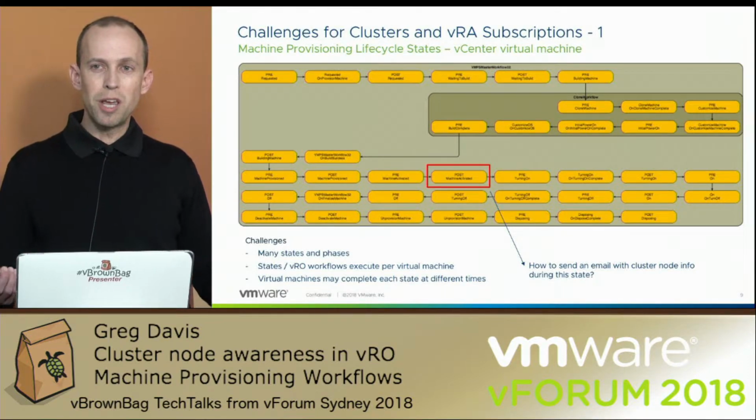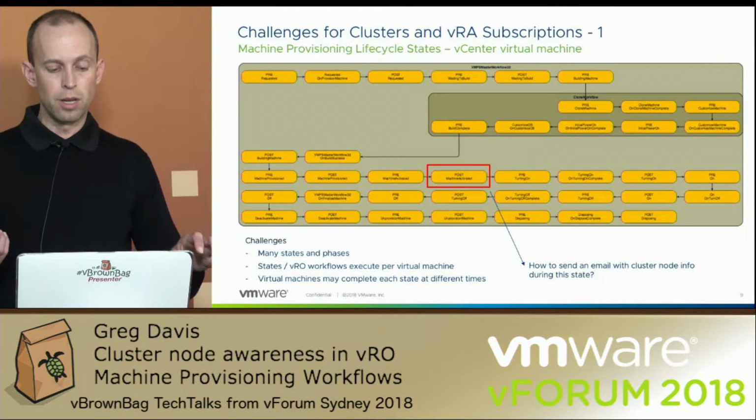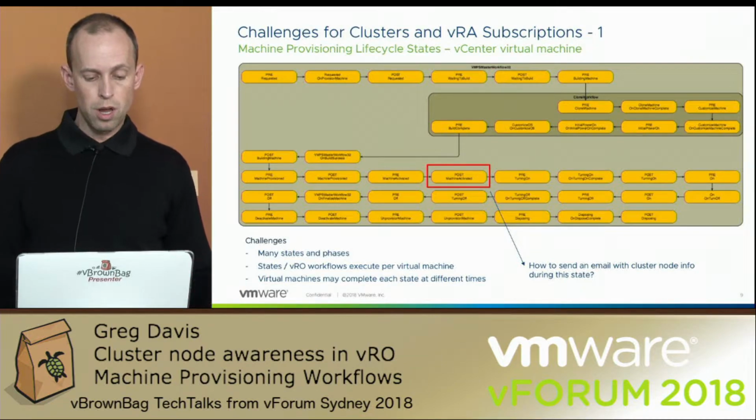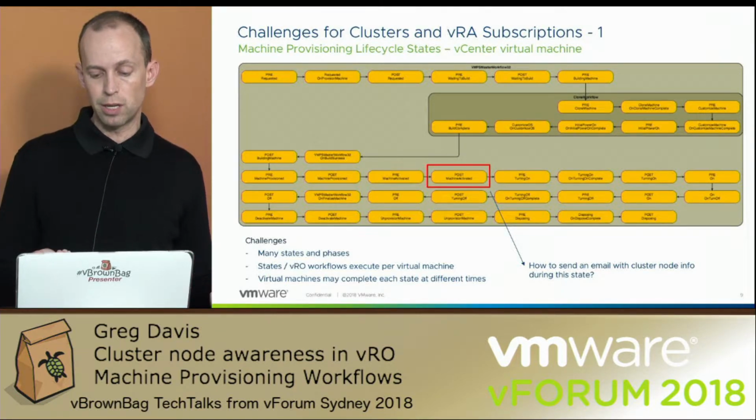My virtual machines may not necessarily hit that workflow at the same time. They might all be in different places. So I need some kind of mechanism to compile all that information, and some kind of awareness in my workflow that all my nodes have hit the workflow and the information is ready to send.